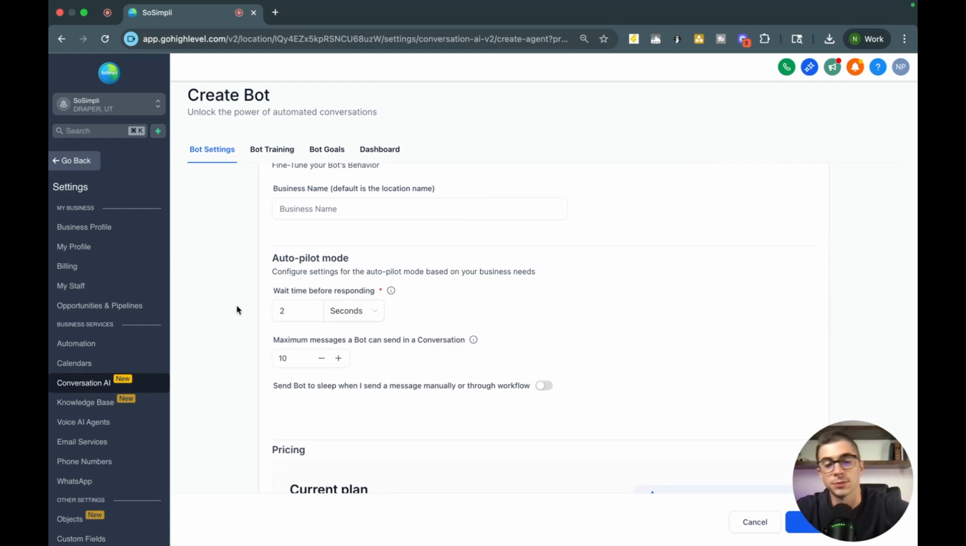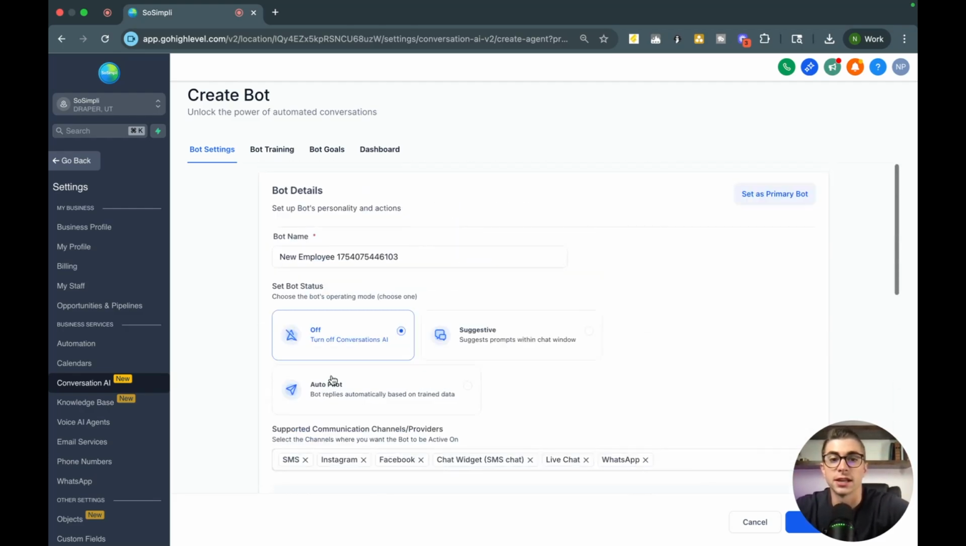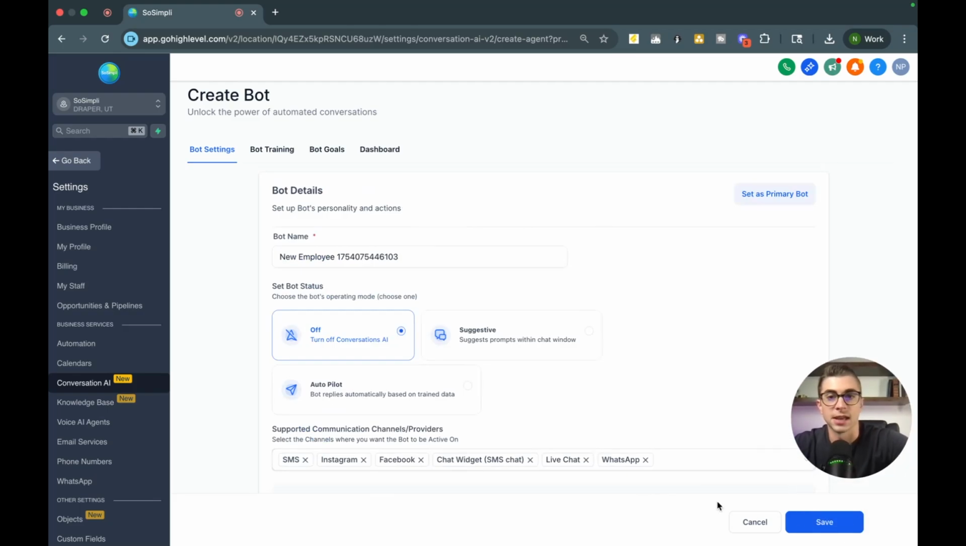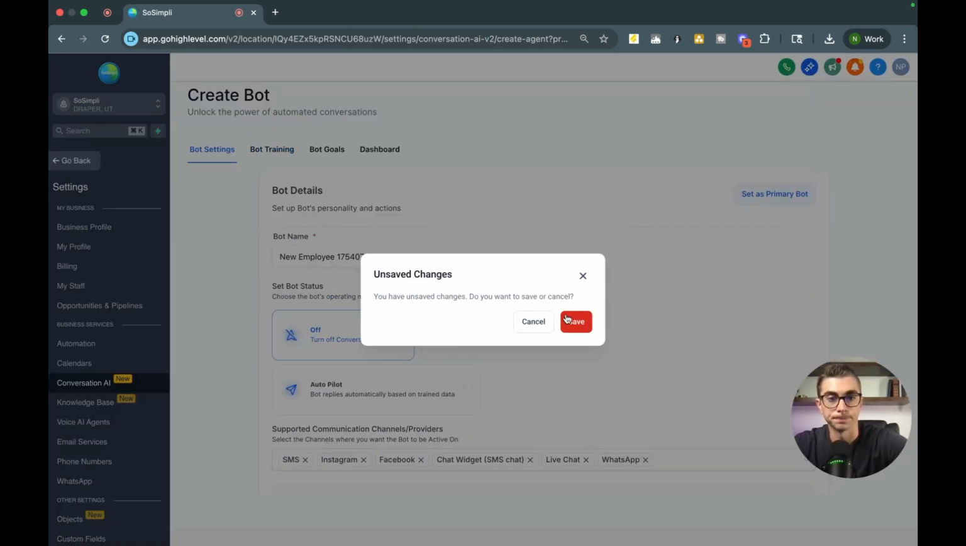If you want the bot to be more human, right, I would probably put this to 10 to 15 seconds, so it seems like an actual person is typing a message out. Or sometimes business owners want to be clear that this is AI that's handling these conversations. If that's the case, make the response time shorter. So go ahead and do that. Set those settings down here, hit save, and then go ahead and go to the bot training.